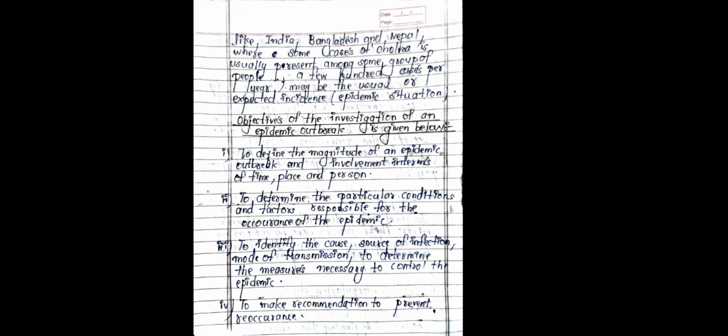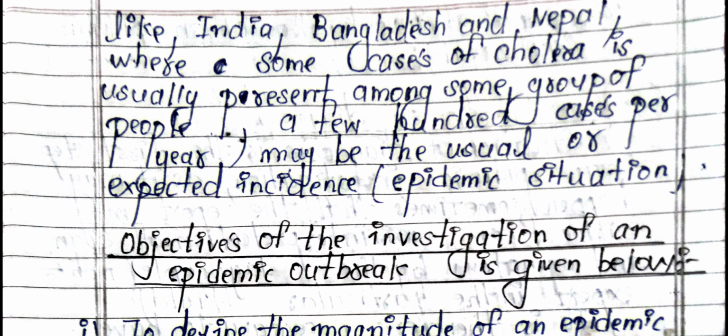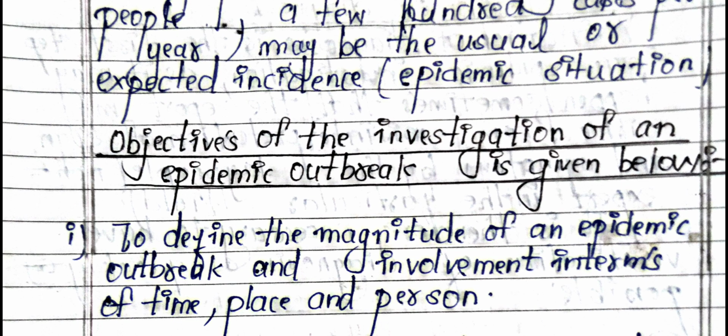But in countries like India, Bangladesh and Nepal, where some cases of cholera are usually present among some groups of people, a few hundred cases per year may be the usual or expected incidence. Epidemic situation. Objectives of the investigation of an epidemic outbreak are given below.